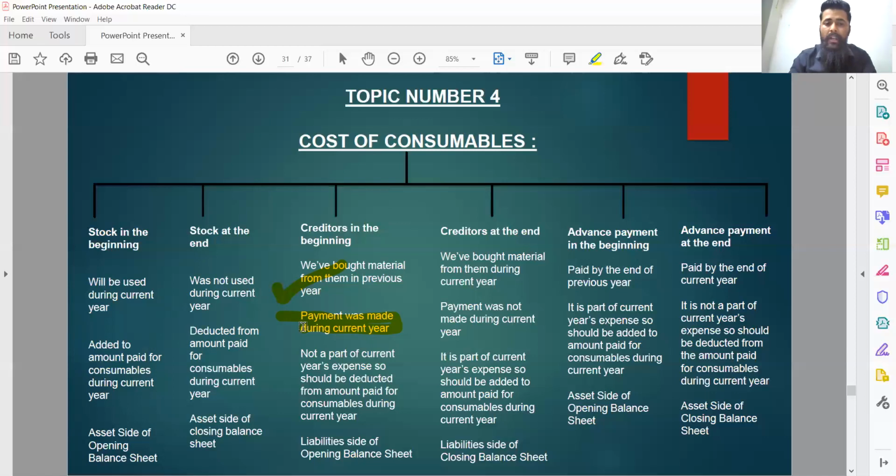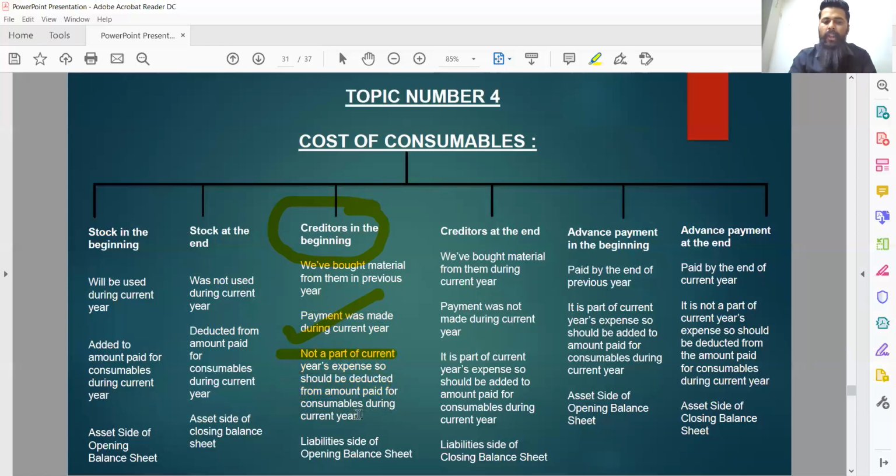So the amount paid to the creditors in the beginning during current year should be deducted from current year's amount because it does not form part of current year's expense. The amount paid to creditors in the beginning does not form part of current year's expense, so it should be deducted from amount paid for consumables during current year.